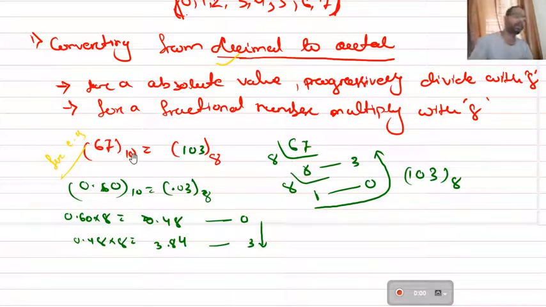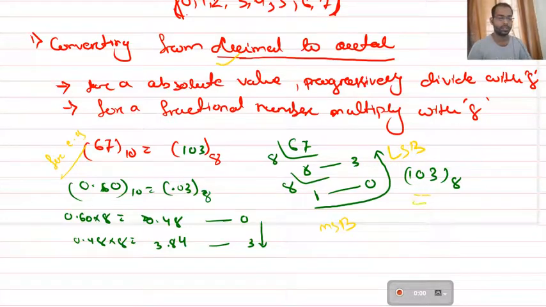We have to divide 67 by 8. So if we divide 67 by 8, then the quotient will be 8, since 8 into 8 is 64. You will get 3 remainder here. And again, if you divide by 8, you will get 1, and the remainder will be 0. So here also this is your MSB, this is your LSB, and the number representation will be from last remainder to the first remainder. So the number is 103 base 8.